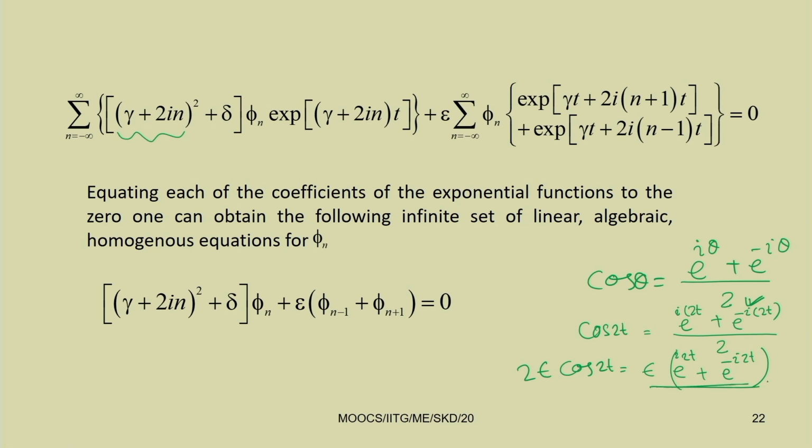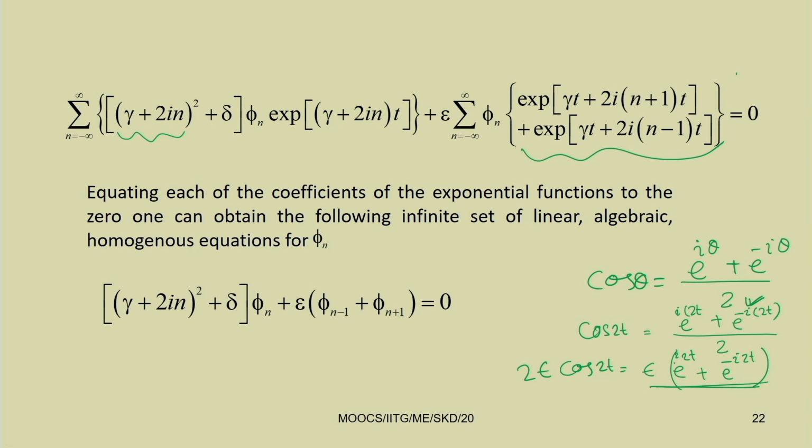Now we can multiply this with phi, which is the summation of n equal to minus infinity to infinity of e to the power 2 I n t. If we multiply with this term, the resulting thing is this: gamma t is there in addition, in terms of 2. If you take the 2 common, this becomes 2 I n plus 1 t, another term.